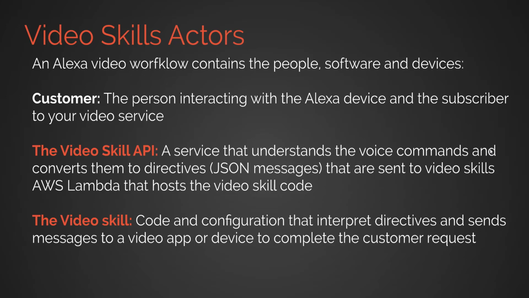Now notice I never had to say specifically an invocation name, another giveaway that I was using the video skill. Because I was using this layer of abstraction, I didn't need the invocation name. In addition, it was able to figure out what jazz station to play. It was able to find that information and return it, all capabilities within the built-in video skill API. So this allows us to have this streamlined interaction.